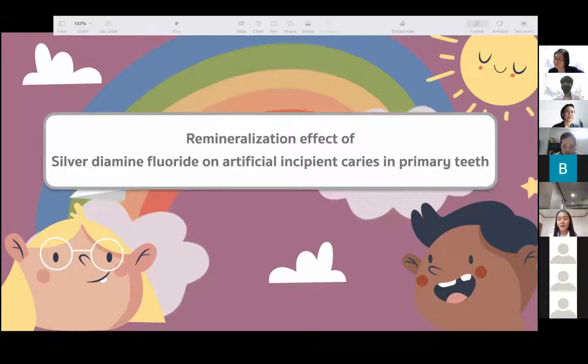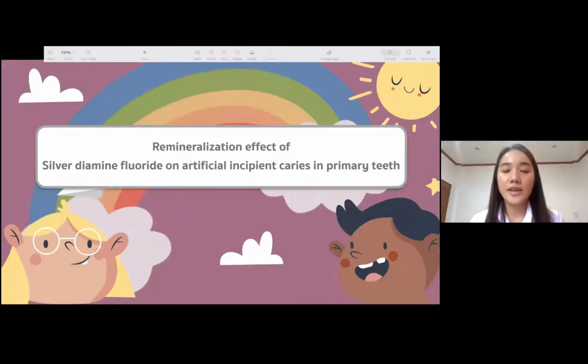I am Sarunrat Chusinkul. I would like to present the research on the topic of remineralization effect of diamine fluoride on artificial incipient caries in primary teeth.